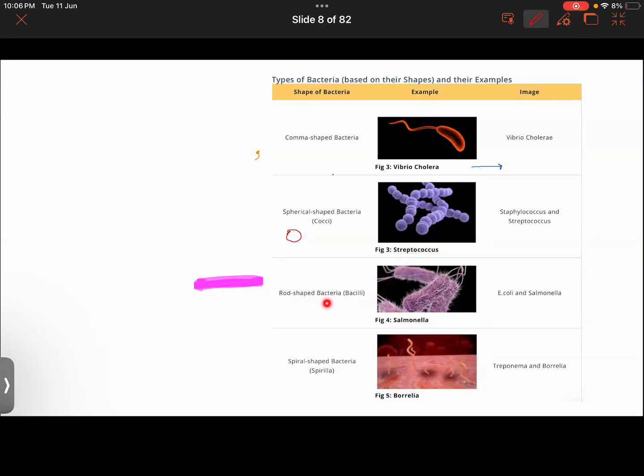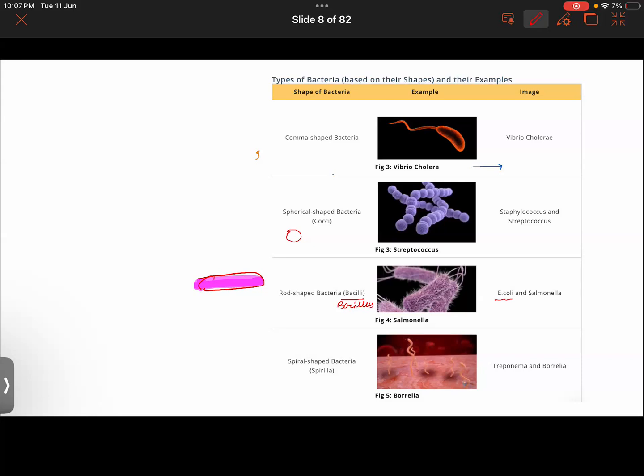Then there are some bacteria having a rod shape. They are called bacilli. It's all about singular and plural. Sometimes it is bacillus, sometimes bacilli. It's only the difference of singular and plural. Don't get confused with that. One such example of bacteria having a rod shape is Salmonella. Another example is E. coli also.